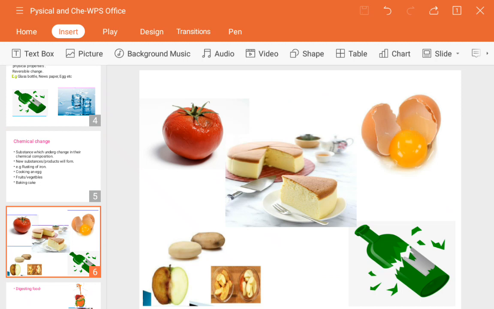Suppose you have a tomato, a potato or an apple. What you used to do is cut it for eating purposes. If you don't have a mood for eating, you keep it aside. After some time, if you want to eat it, you will observe that some portion of the potato or the apple has become black or reddish in color. Why has it become like this? Because it has come in contact with the air.